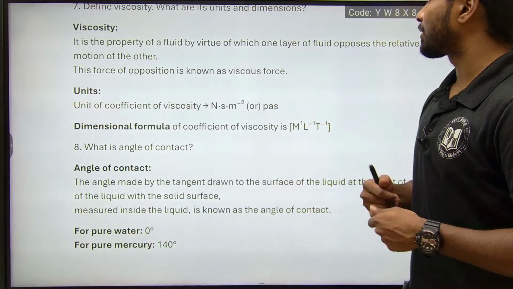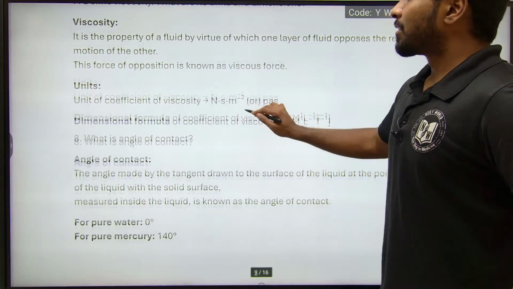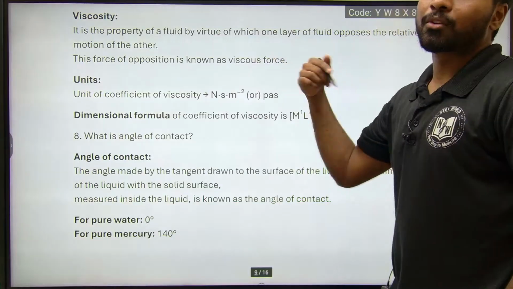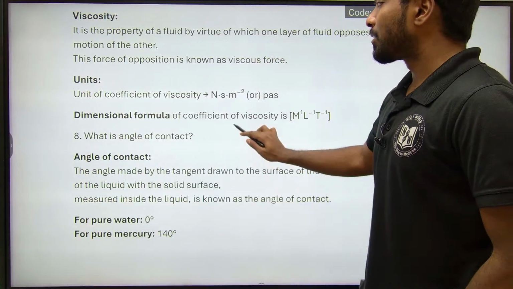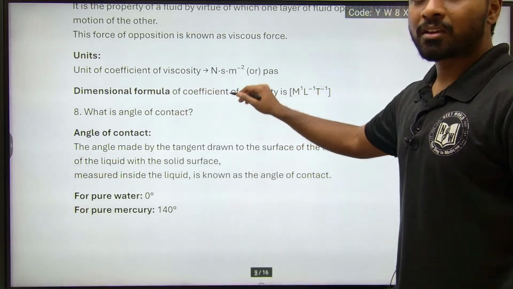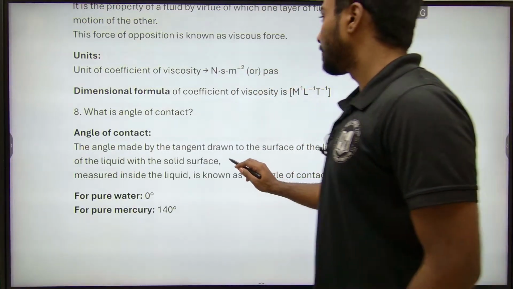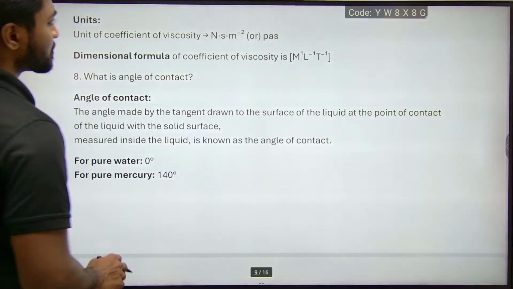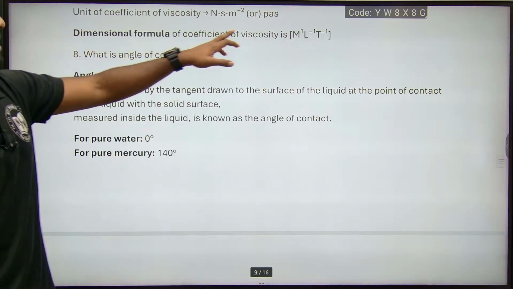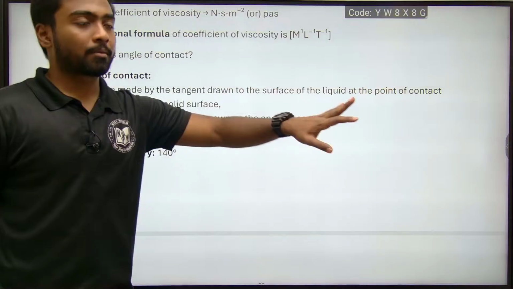The force of opposition is known as viscous force. The unit of the coefficient of viscosity is Newton second per meter square, or Pascal second. The dimensional formula is M L power minus 1 T power minus 1.